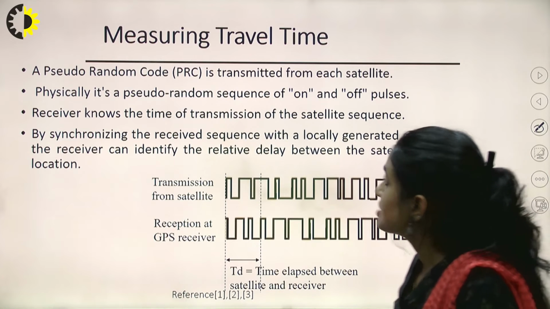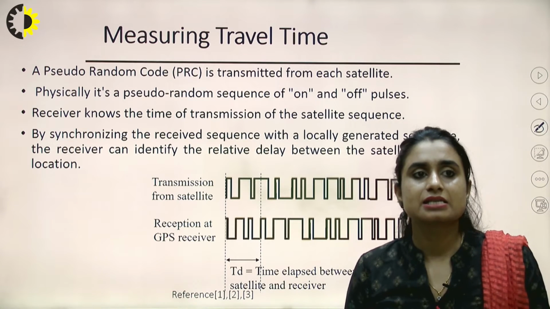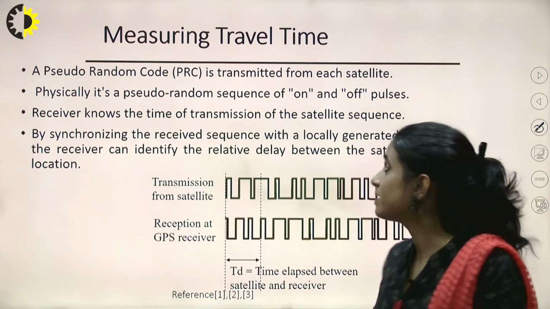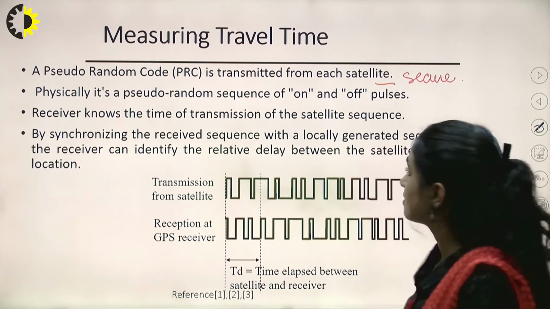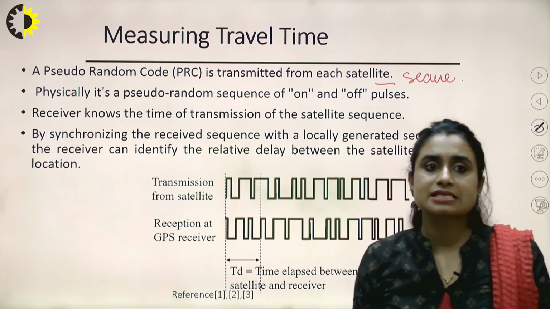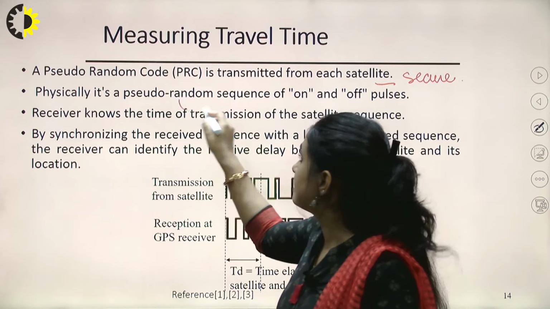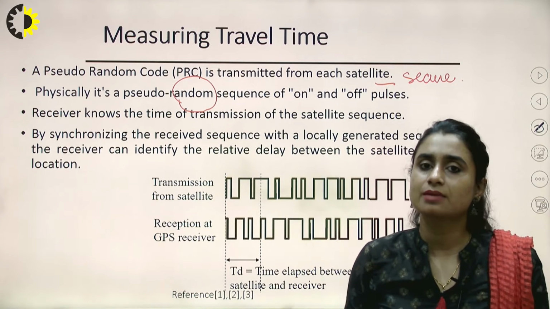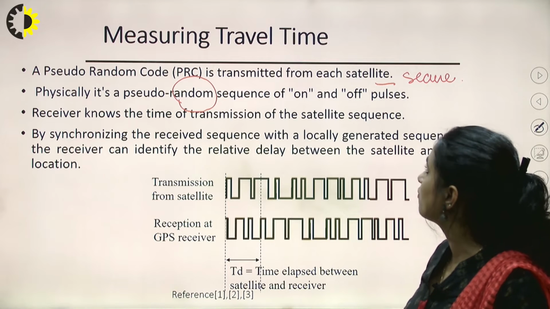So measuring time travel even requires some codes, and these are the pseudorandom code, PRC code, which are transmitted by each satellite. This makes our communication secure, right? Physically, it is a pseudorandom sequence. We know that nothing is random in this world, so this is a pseudorandom sequence. So we do have pseudorandom sequence generators, which send a sequence of on and off pulses.